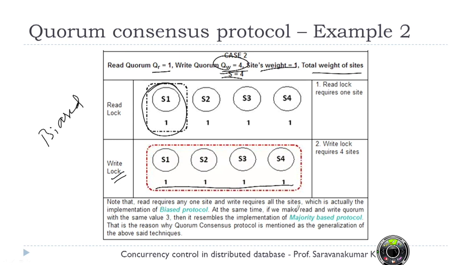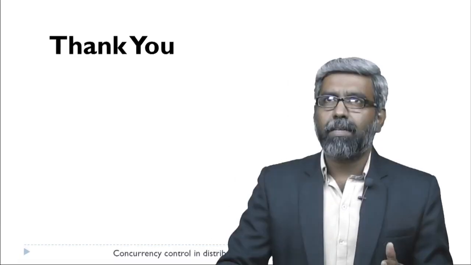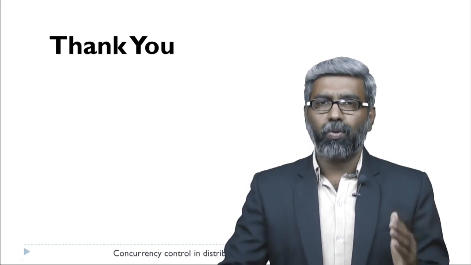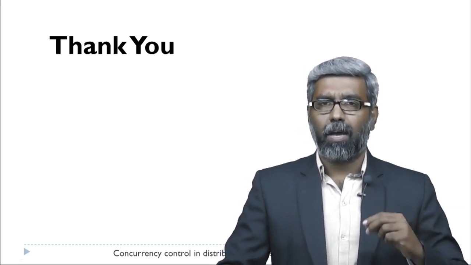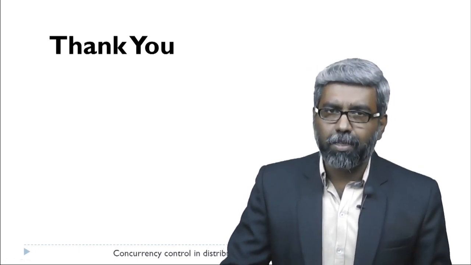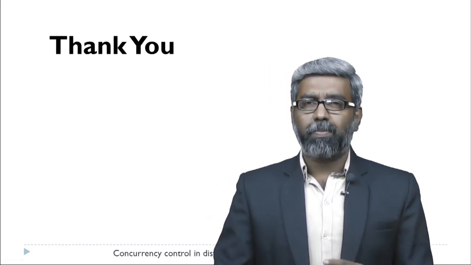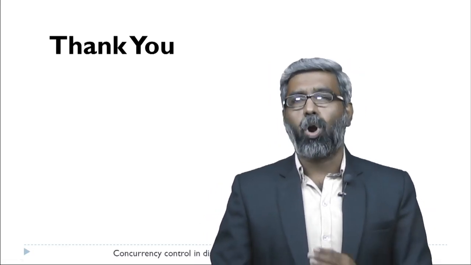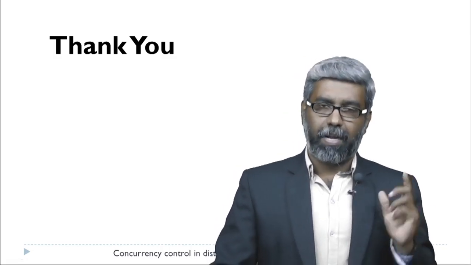So in all these cases, especially for writing data items, I need to get the locks. Once the locks are acquired, I proceed with the transaction. Once the transaction is successfully completed, it is my responsibility to send messages to all the other sites where this particular data item is replicated.